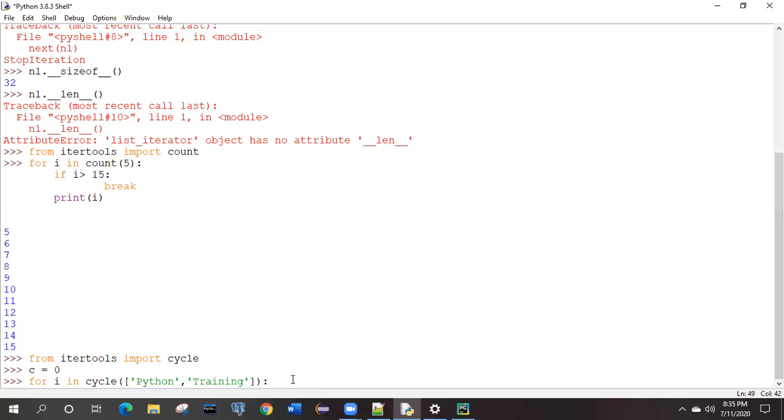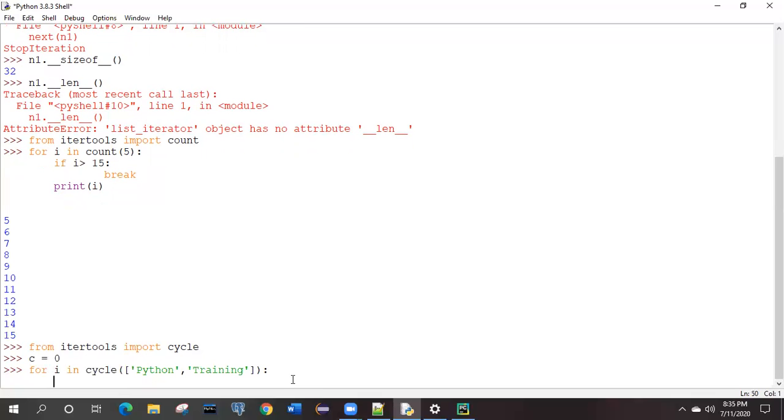By default, the loop will start from i, and the first time it will print Python and training to the console, right? But up to how many times will it go? There is a possibility that you can give some kind of termination point like the previous example, i greater than 15, then it will break.